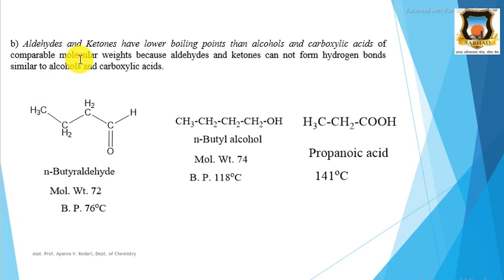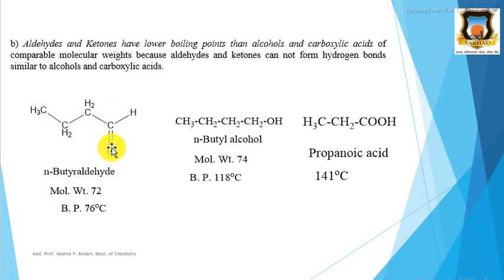Then next, aldehydes and ketones have lower boiling points than alcohols and carboxylic acids of comparable molecular weight, because aldehydes and ketones cannot form hydrogen bonds similar to alcohols and carboxylic acids.